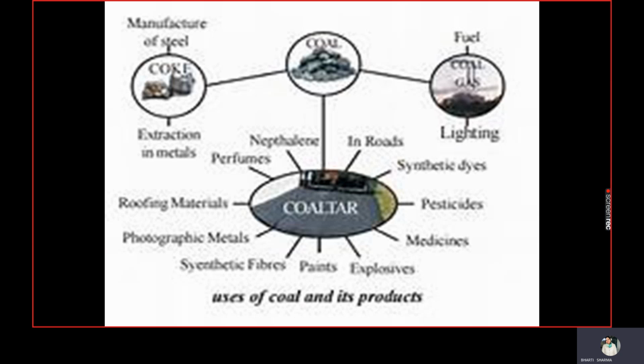And the last one is coal gas. It is obtained during the processing of coal to get coke. We know that coke is the purest form of carbon.